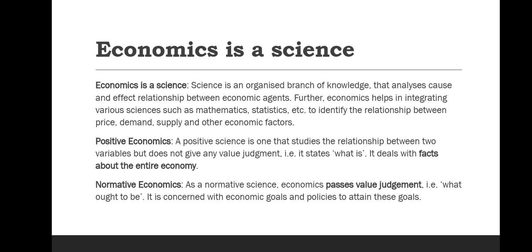Positive economics, or positive science, studies the relationship between two variables but does not give any value judgment. It only answers what is. It does not give any value judgment. It only deals with the facts. But on the other hand, normative economics passes the value judgment. It answers what ought to be. It is concerned with economic goals and policies to attain these goals.